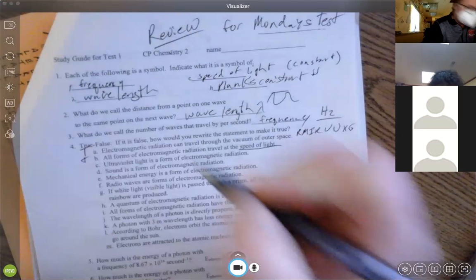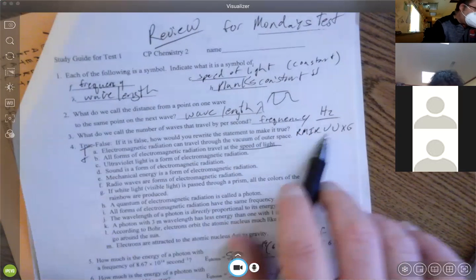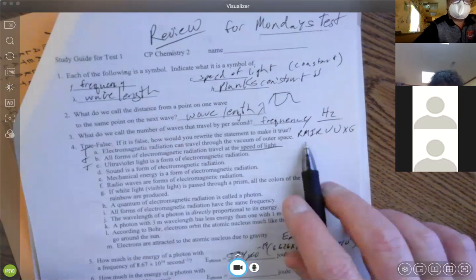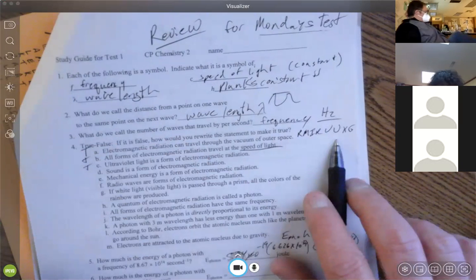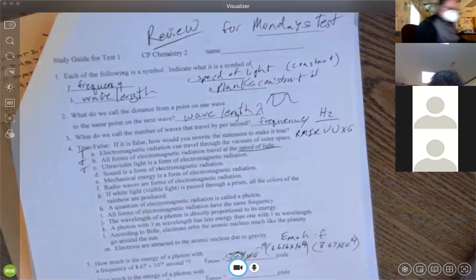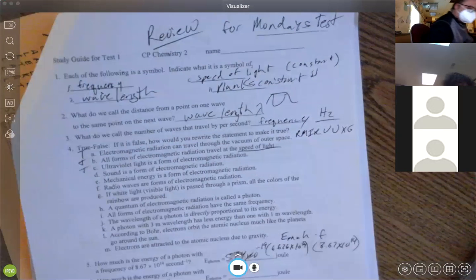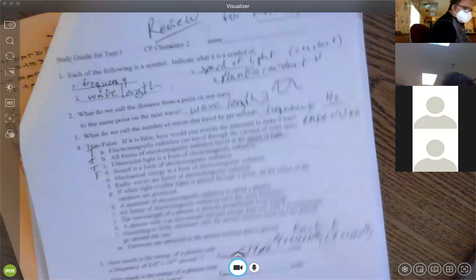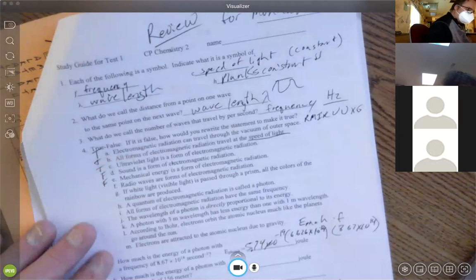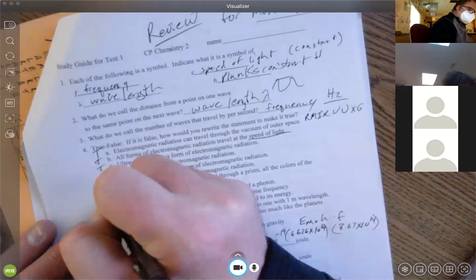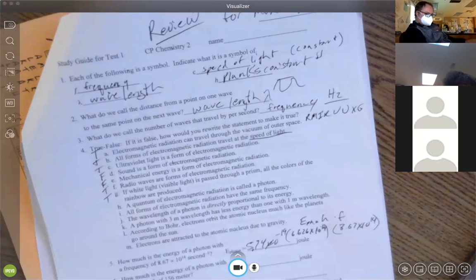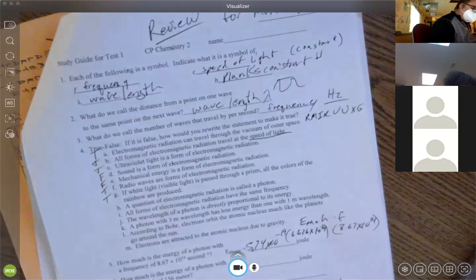Ultraviolet, is that one of the ones I said? Yes. Is sound in there? Can sound travel through space? No. So sound is not an electromagnetic radiation. Mechanical energy? No. Radio waves? Yes. If white light is passed through a prism, we see the rainbow. We saw that with the different colors and that little piece of those glasses that some of the students had in here. A quantum of electromagnetic radiation is called a photon.